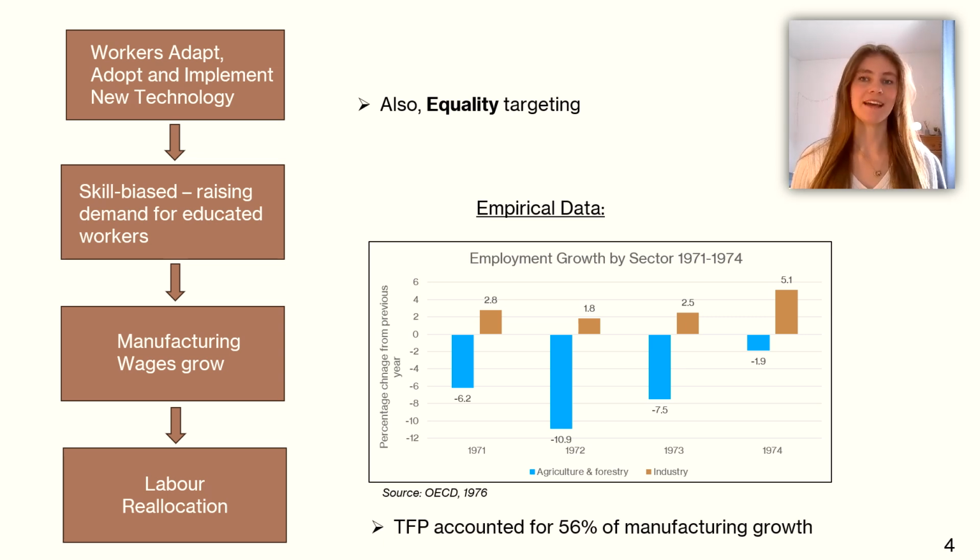Increased education ability allowed workers to adapt, adopt, and implement new technology required for manufacturing. Manufacturing industries are inherently skill-biased, raising the demand for educated workers. As a result, manufacturing wages grew, favoring jobs in industries over agriculture, leading to sectoral labor reallocation. This is matched by empirical data showing employment growth by sector, as well as that TFP accounted for 56% of manufacturing growth. Furthermore, the reform targeted equality, such as private schools being capped at $160 per year, which raised the baseline education attainment to ensure structural change was nationwide.